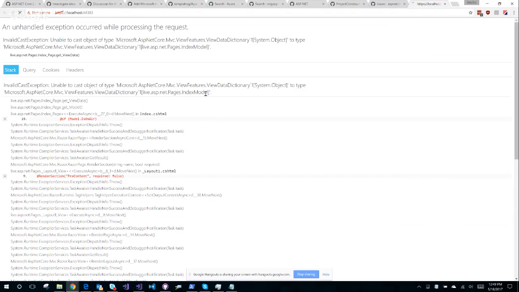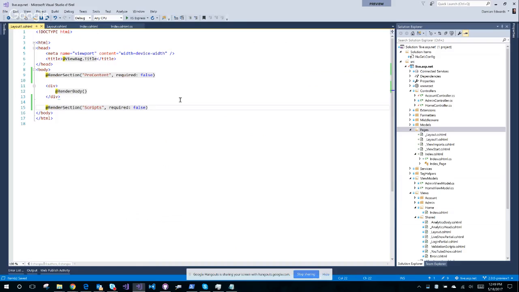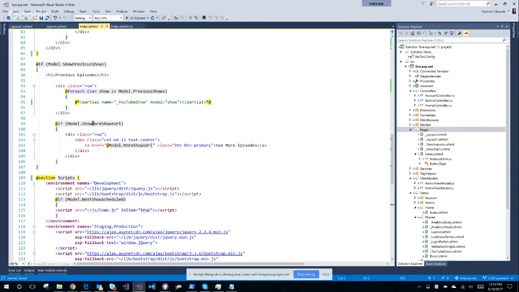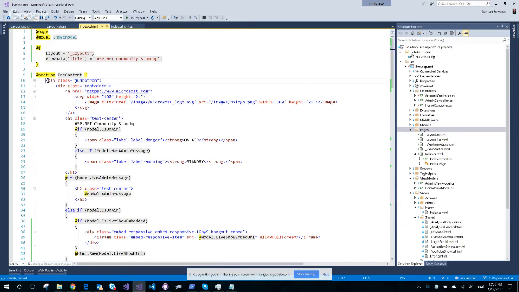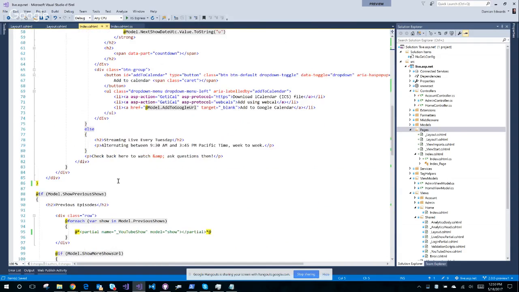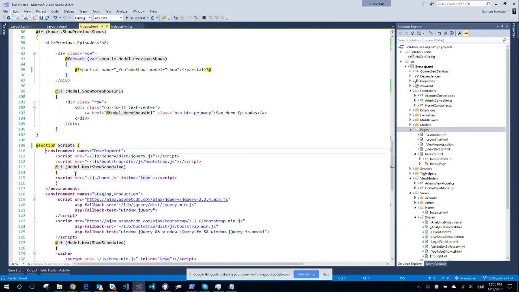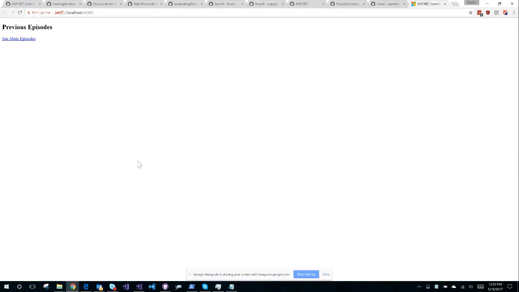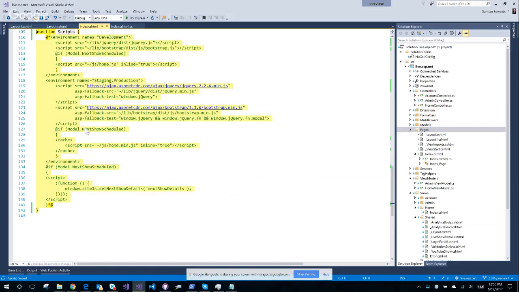Oh, this isn't going to be something ridiculous. Okay, good, it's not a casing error. Scripts and pre-content. So let's empty them. Keep the sections, but we'll just completely gut them. Okay, so that works.